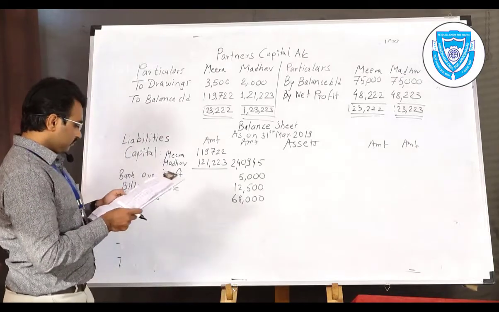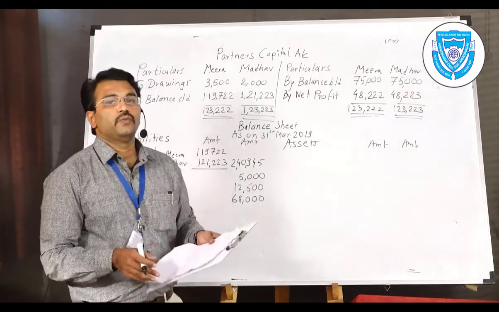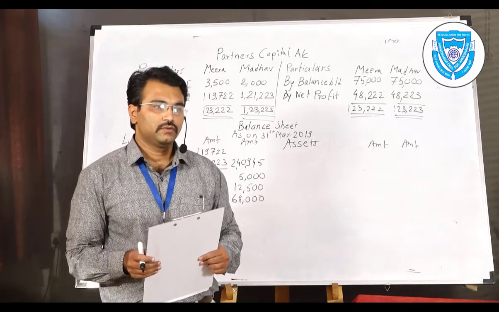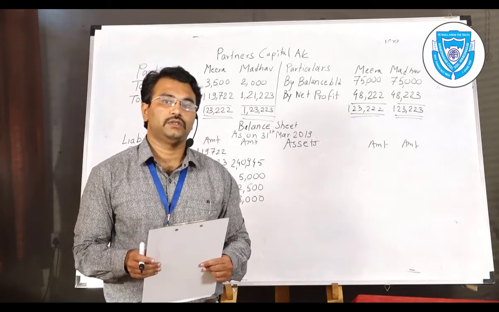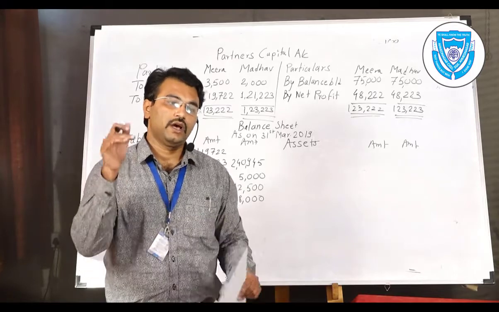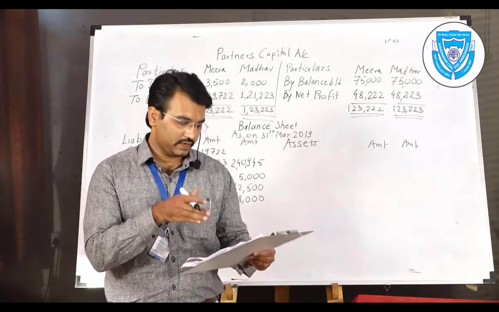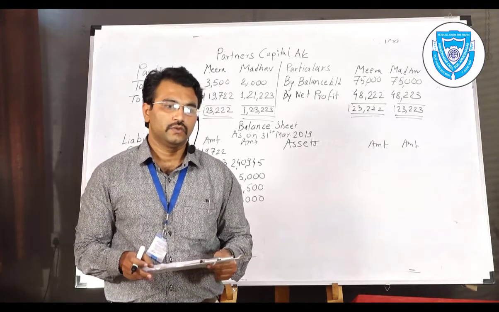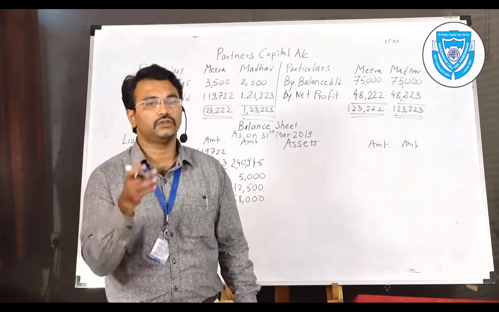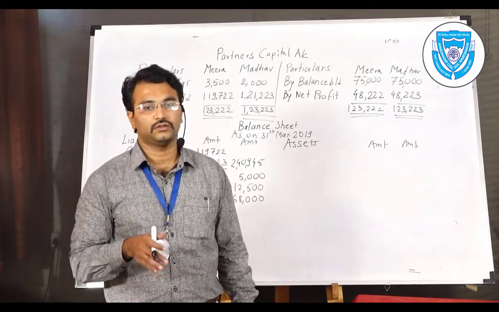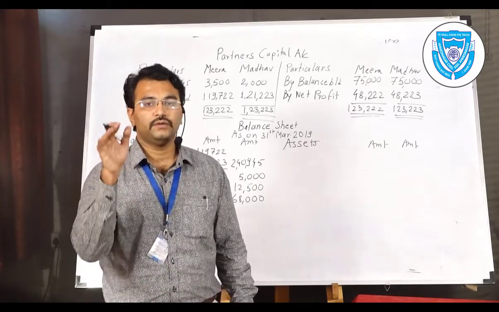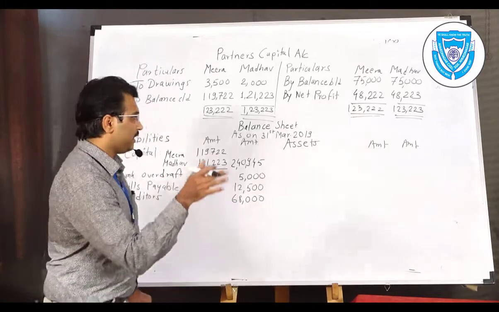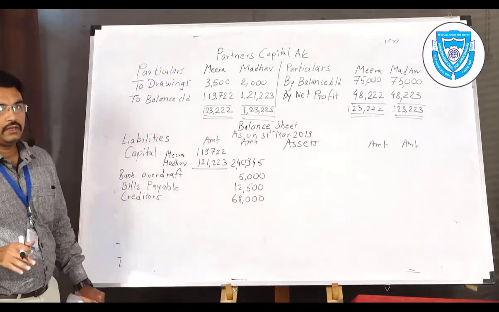Then two more items which are confusing in the exam: outstanding rent and outstanding wages, unpaid wages given in the credit balance. Whether it should be added in the rent, whether it should be shown in the profit and loss account or trading account, no. If it is provided in trial balance, you should not add it back. As it is, write it in the liabilities.